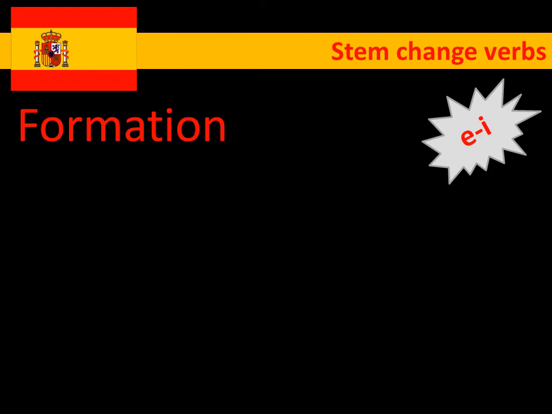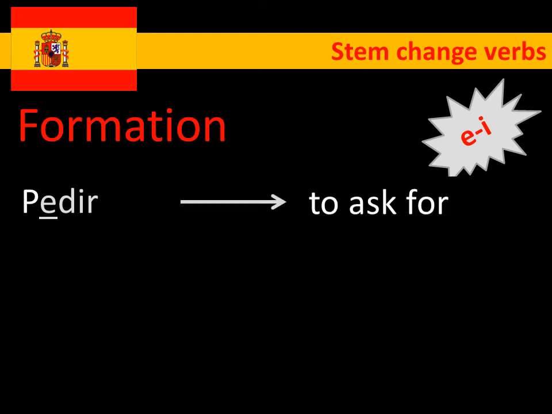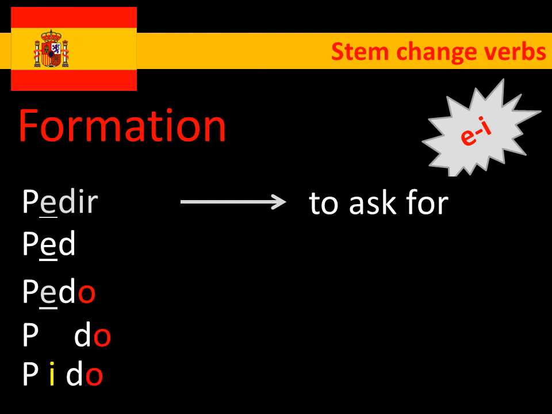And finally, we've got an E to I changer. Let's have a look at this one then. So, pedir means to ask for, and again it's an E to I change, so think about it as if it wasn't a stem change verb. So we've got ped, we think, okay, we'll add the O on, pedo, but actually we remember it's a stem change verb, so we get rid of the E, we leave some space, and it becomes pido. So pido, I ask for.